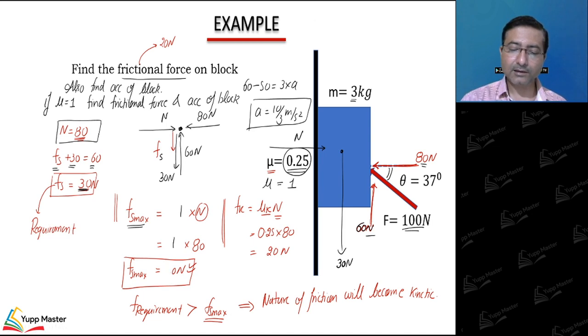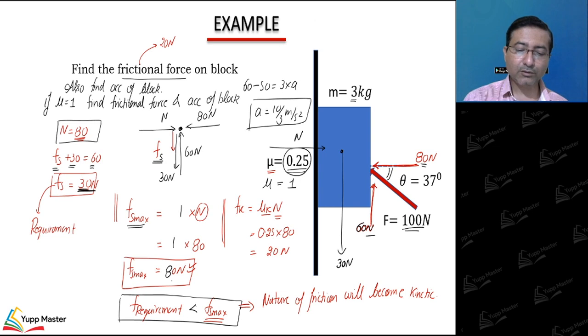Then static max is 80 Newton. Maximum friction can offer is 80 Newton. Now requirement is only 30 and friction can offer up to 80. That means F static max is greater than the requirement, and the block will get adjusted according to the requirement. So maximum friction can offer is 80, but to keep the block stationary 30 Newton is required. So nature is static, and answer will be 30 Newton.